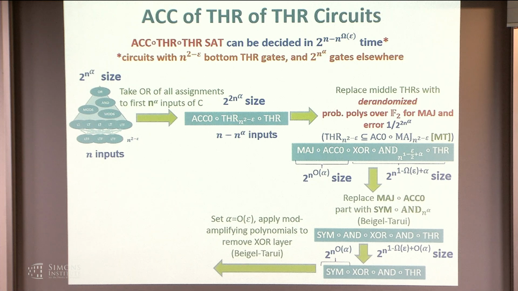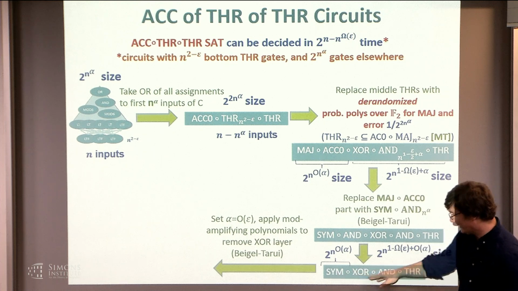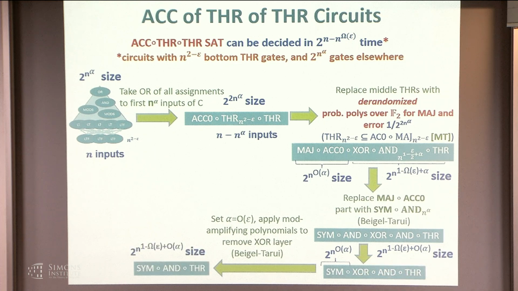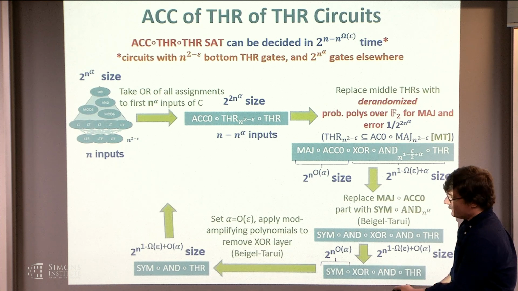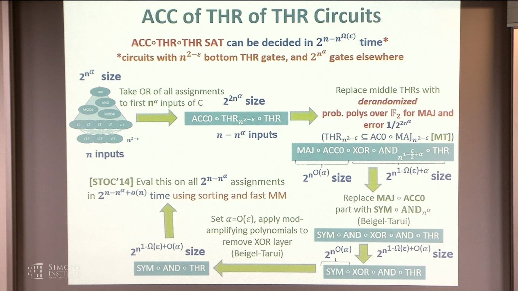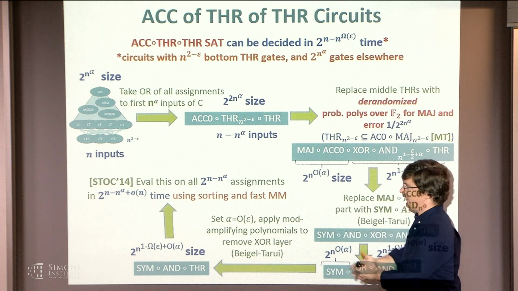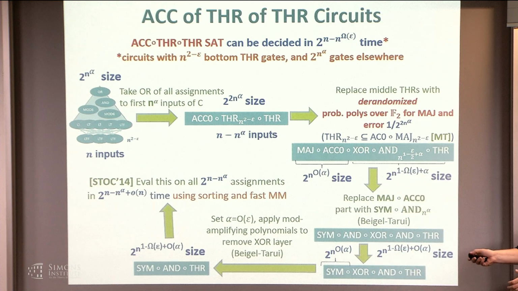So then you set your alpha to be, say, order epsilon, and you apply these so-called modulus amplifying polynomials to this SUM on the XOR to remove the XOR layer. Okay? So you get something like this, SUM of n of threshold, and it turns out that things of this form, from some older work that I had in STOC 2014, can be evaluated on all of its possible assignments quickly using sorting tricks and fast matrix multiply. And so you get this kind of SAT algorithm.